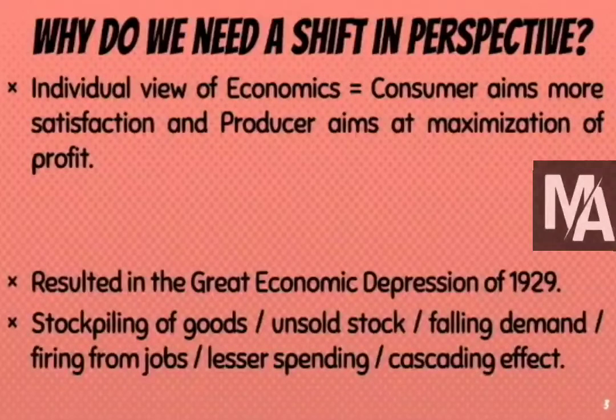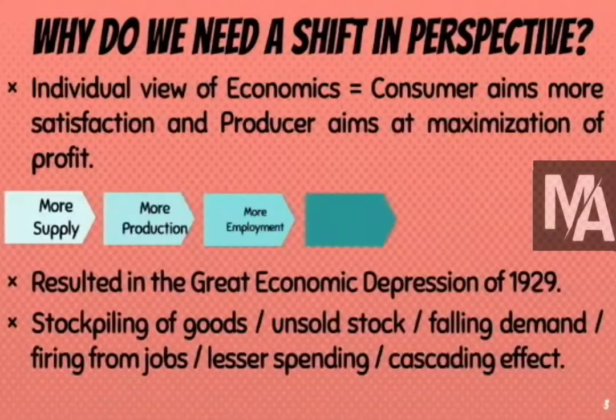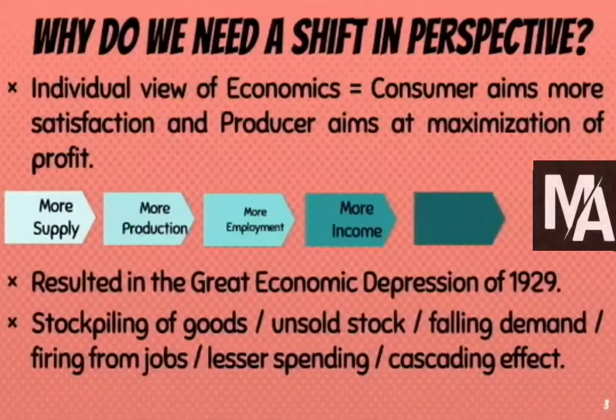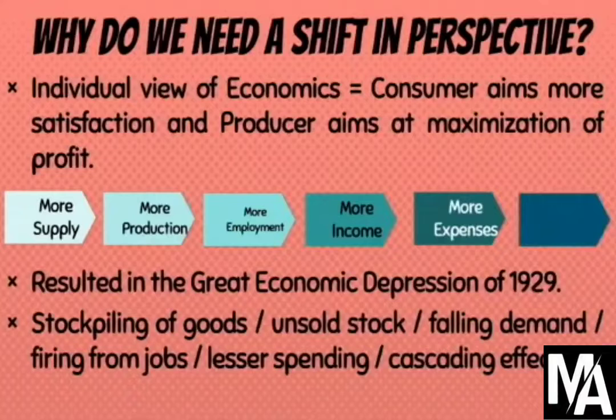So there were many economists before the 19th century who taught that more supply will create more production. More production means more number of people to create those goods. More employment means more income for the laborers. More income for the laborers means they will spend more. And when they spend more, it means the demand of other products will be increasing. But this very set of thinking was the thing that resulted in the Great Economic Depression of 1929.